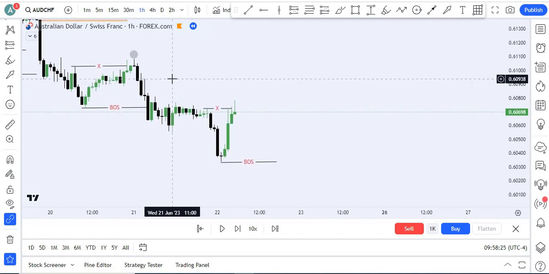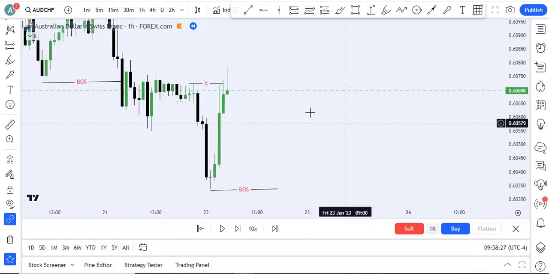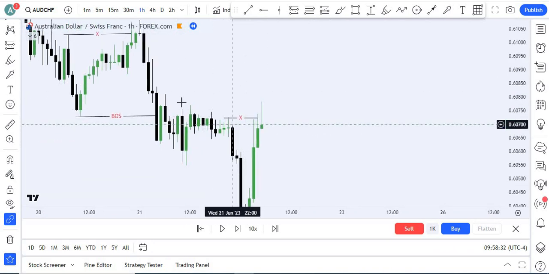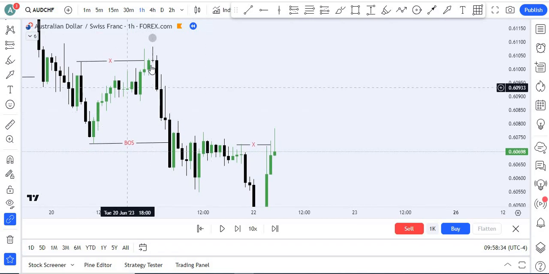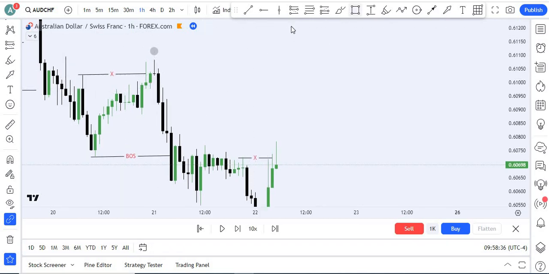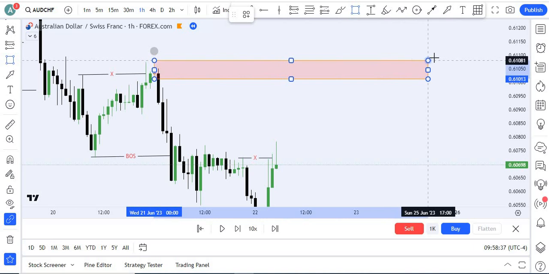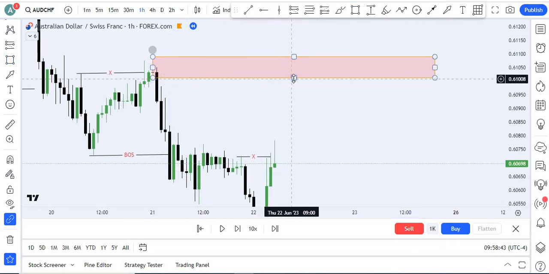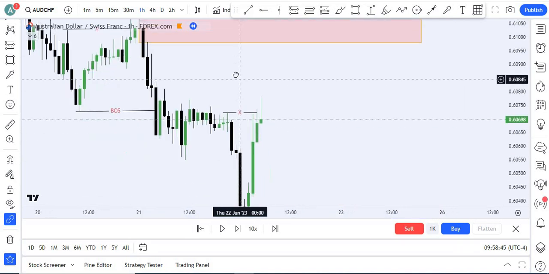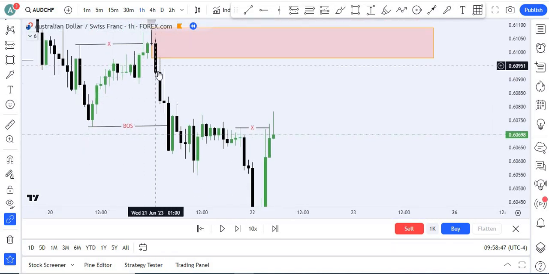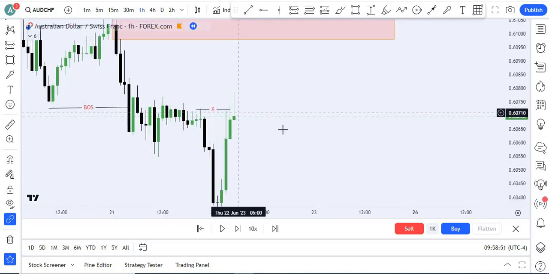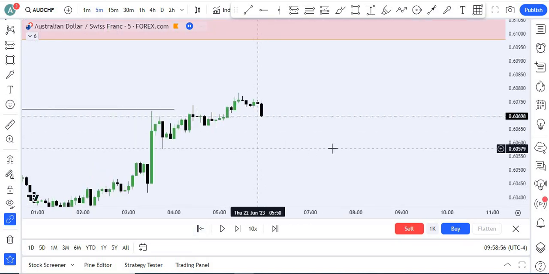Okay, once we find our lower high and lower low, then what we have to do is find our POIs. As I said in my previous video, only 2 POIs work: the first POI after inducement, and the last extreme one. So here in extreme we have this POI, which looks unmitigated and has a proper imbalance as well. The second one, we don't have any other POI. So we have only this POI because it takes out the liquidity, so we can shift into our lower time frame and find the entry.